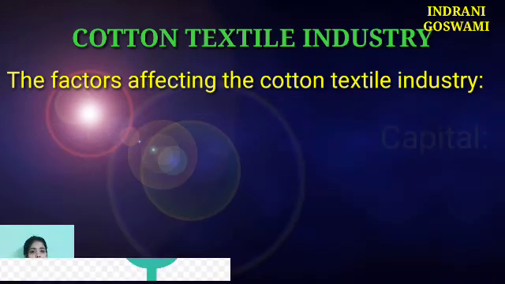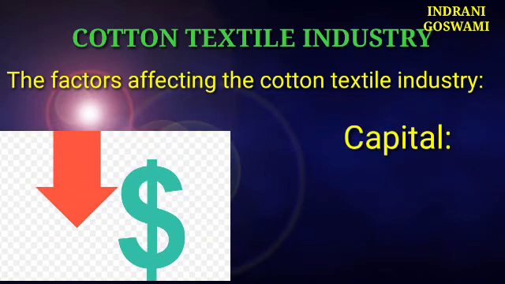Next point is capital. In geography, the basic term that is used is capital, but in simple words, it is money. Without money, no industry can grow or develop properly, right?